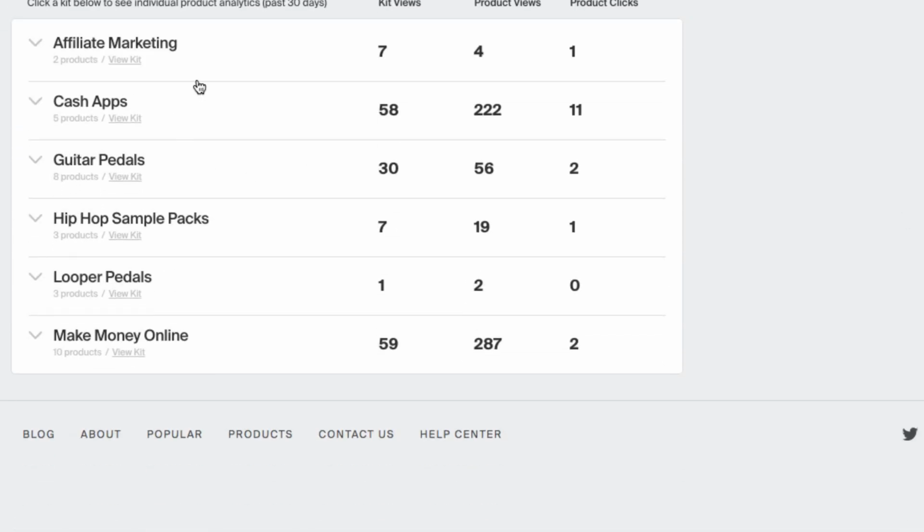So these are my different kits that will be getting views. Here's my product views, because sometimes people will be on the site and they're going to see your product, so they may not necessarily even see the kit. They're just going to see the product, as you can see here, with product views. And you can promote these on Twitter, Facebook, Instagram. Well, I guess not Instagram, but other places like that, social networks. So it's pretty cool. And then that's it.